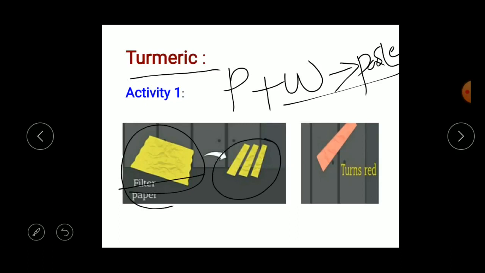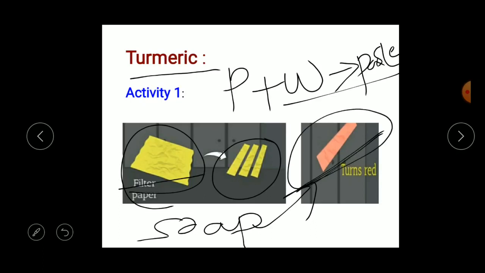Okay, understood? Now, children, put a drop of soap solution. You have to take some soap solution here, and put a drop of soap solution on the strip of turmeric paper. What have you observed here? Tell me. When you put the soap solution on the strip of turmeric paper, what have you observed here? Yes, it turns to red. So why does it turn to red? Because the soap is a base.